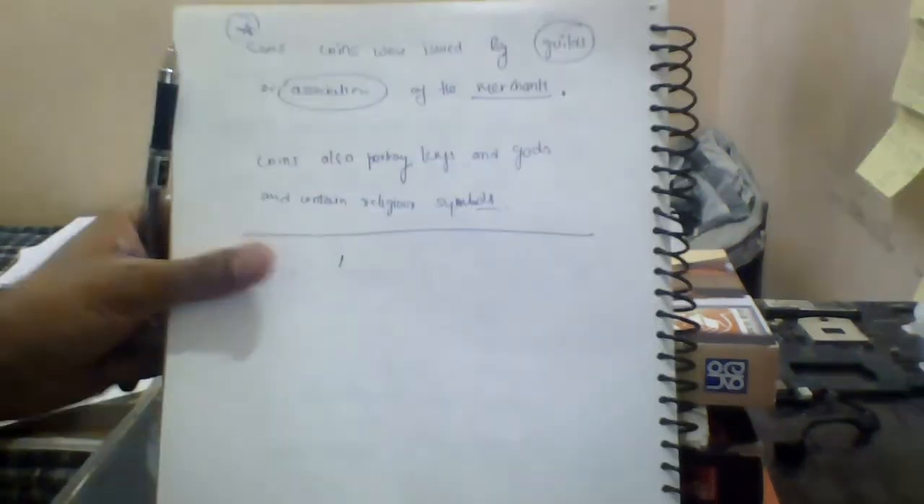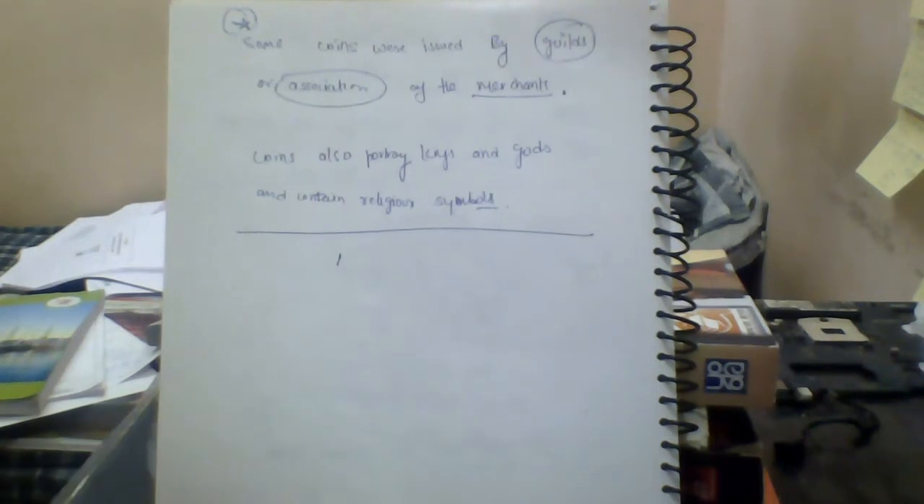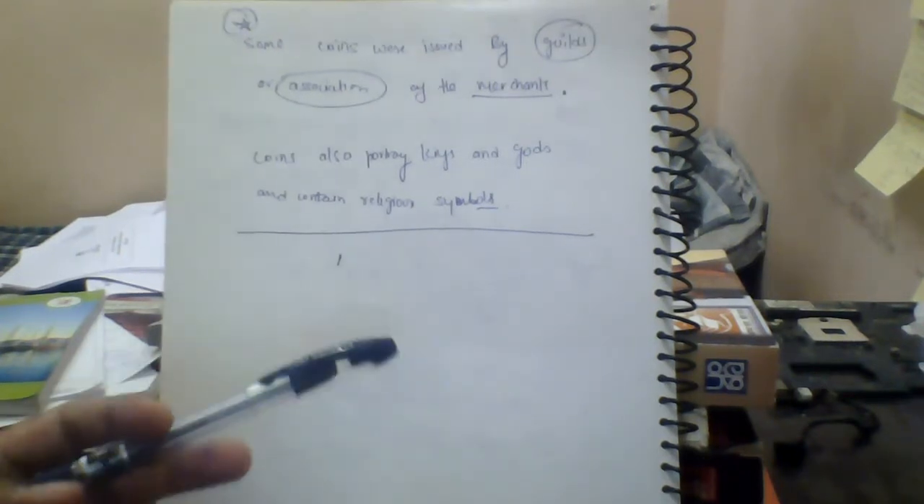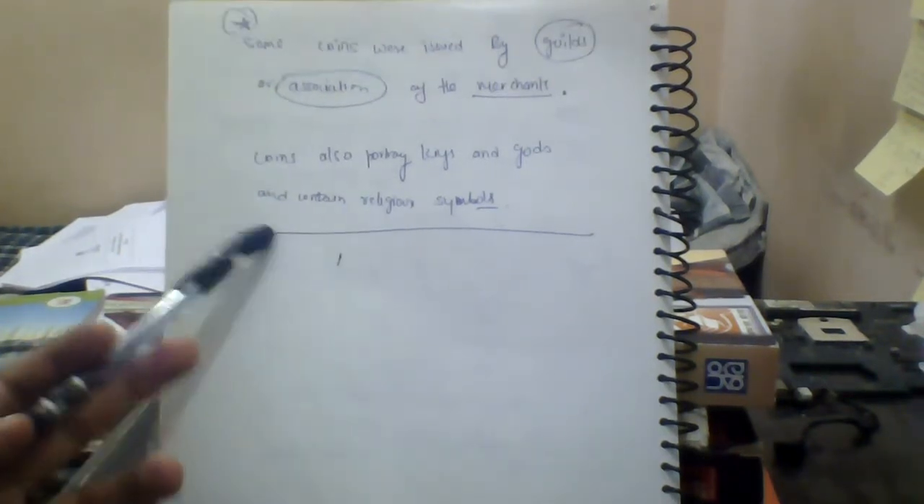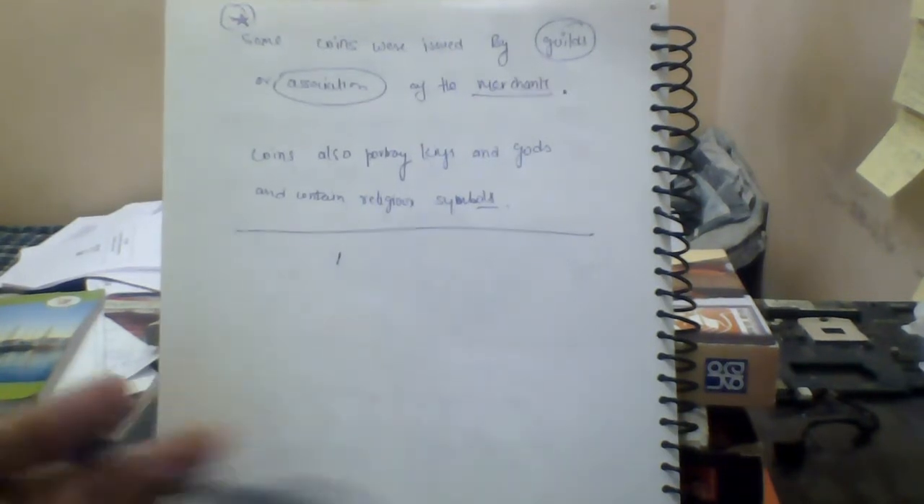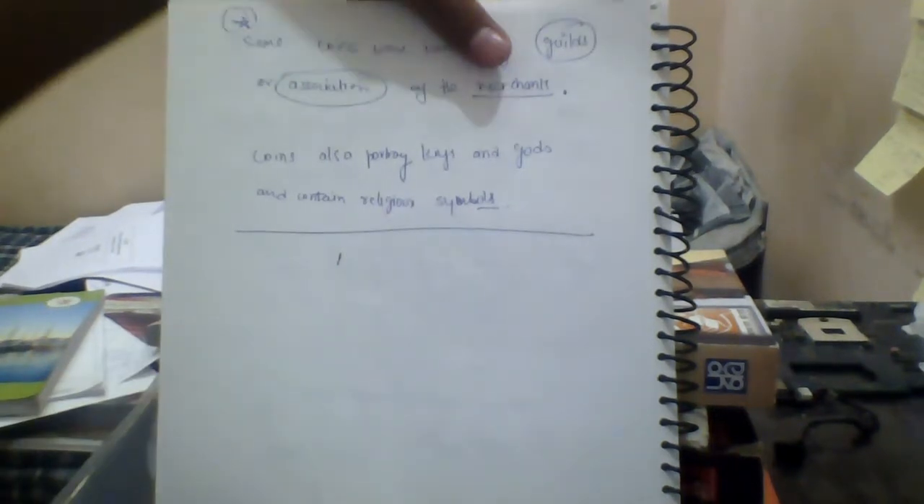Then some of the coins were issued by the guilds. As I earlier told you, not all coins were issued by royals. Some were issued by guilds, an alternative name for an association of merchants. Coins also portray kings as gods and contain religious symbols also.